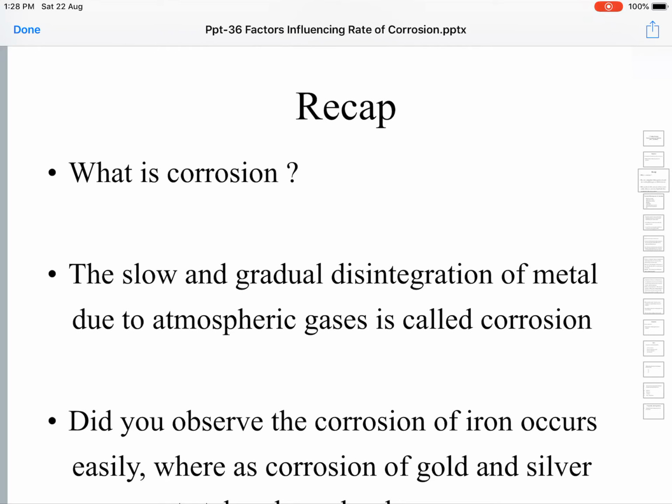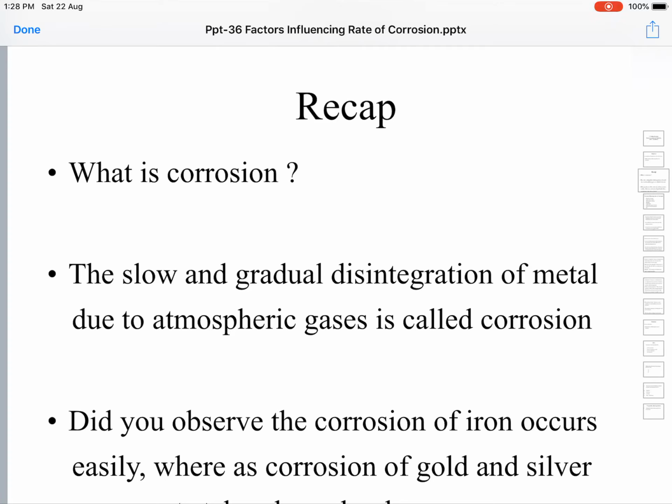So how can we define corrosion? In the case of iron, we call this phenomenon rusting. In general, this phenomenon is called corrosion. Is it happening overnight? No, not at all. It happens over a period of time, slowly and steadily. Due to corrosion, we are losing the valuable metal, so we call it disintegration or destroying of the metal.